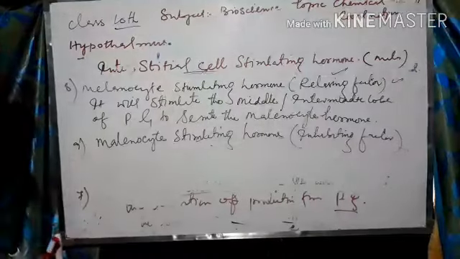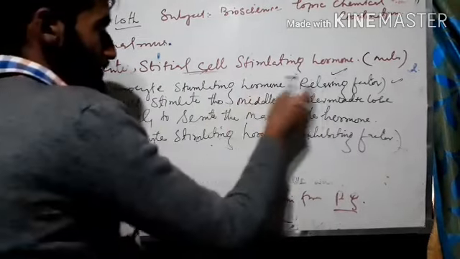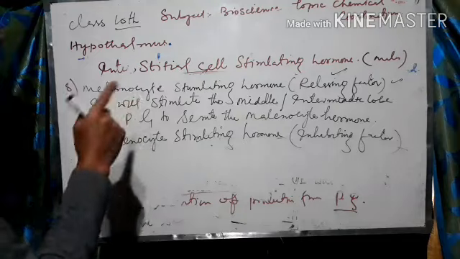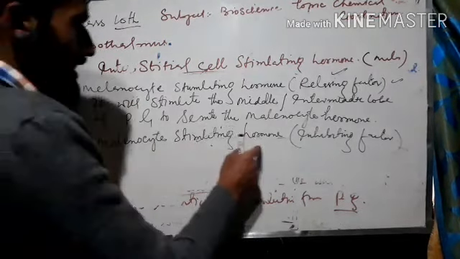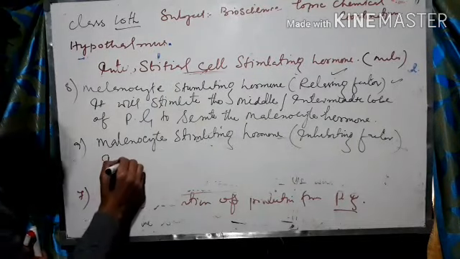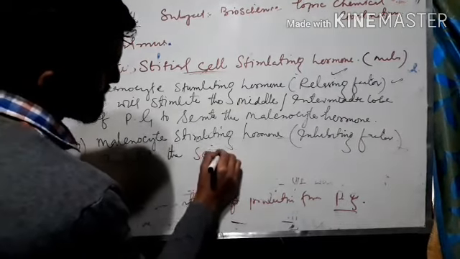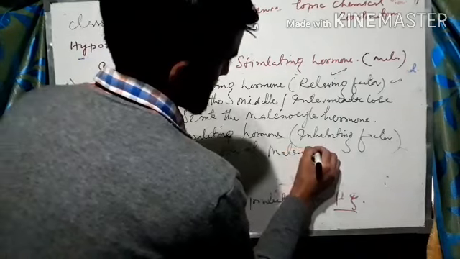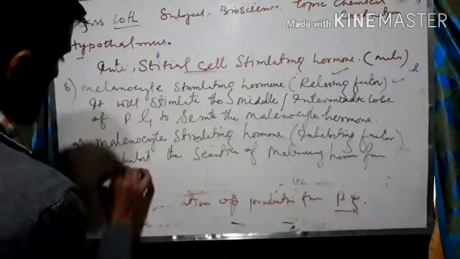You will write it on your own now. Melanocyte stimulating hormone releasing factor is going to stimulate the pituitary gland in order to secrete melanocyte hormone. And melanocyte stimulating hormone, but here the inhibiting factor, is going to inhibit the secretion of melanocyte hormone from the pituitary gland. Very good.